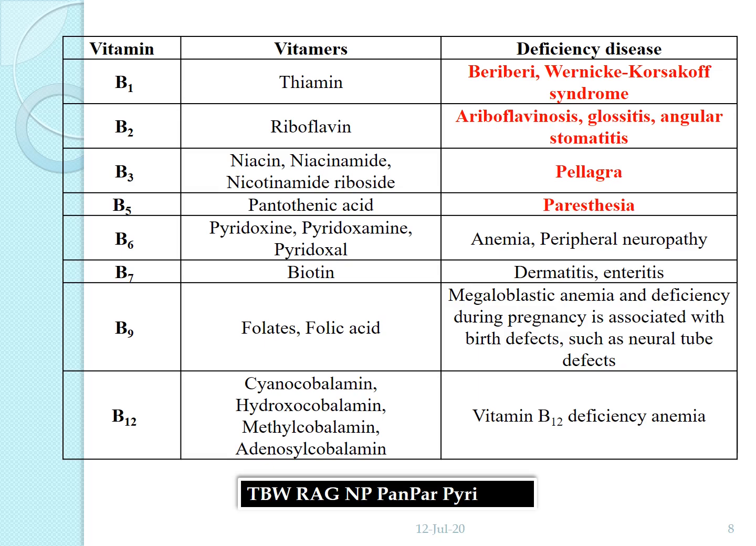Then vitamin B5. B5 is pantothenic acid, and paresthesia is the deficiency disease. It is a burning or prickling sensation that is usually felt in the hands, arms, legs, or feet. That is the symptom of paresthesia.